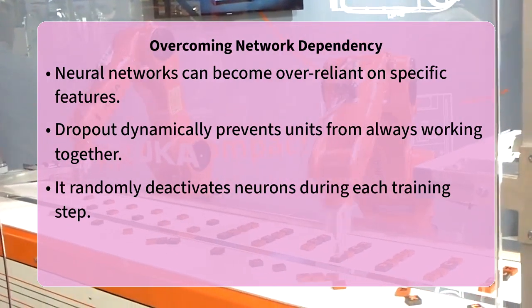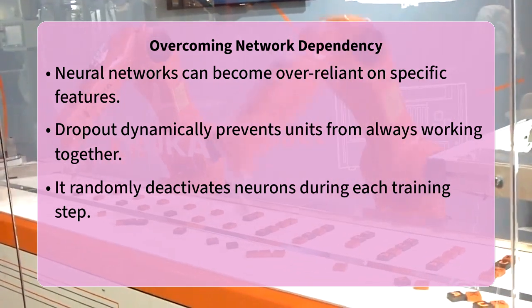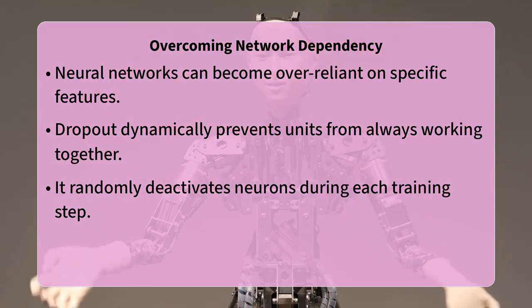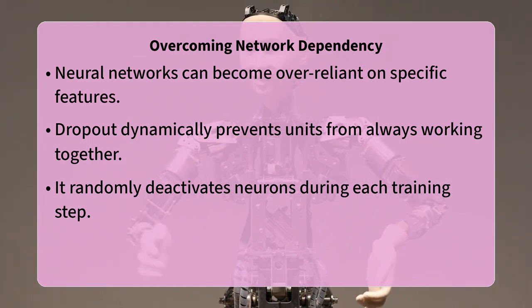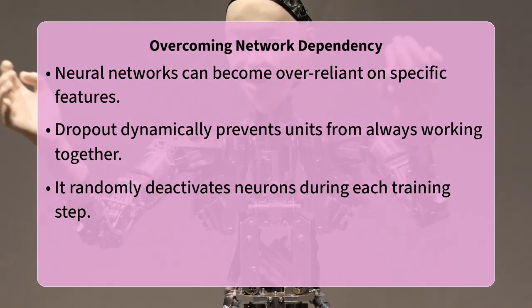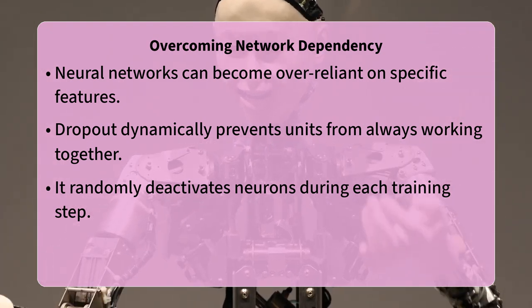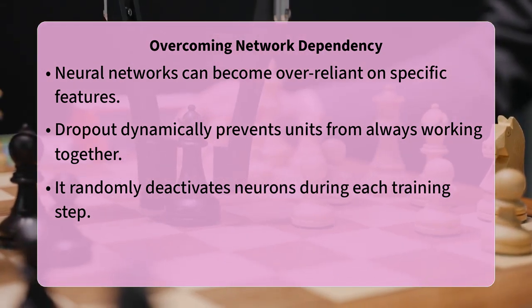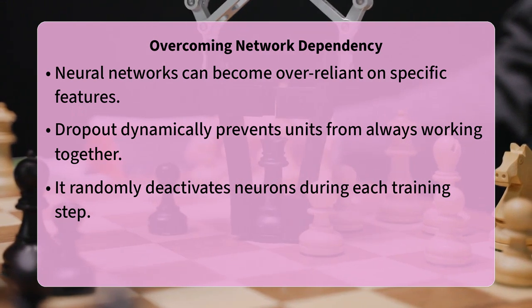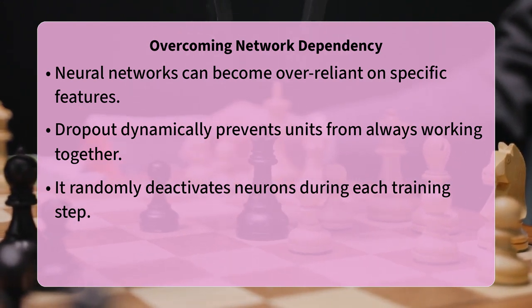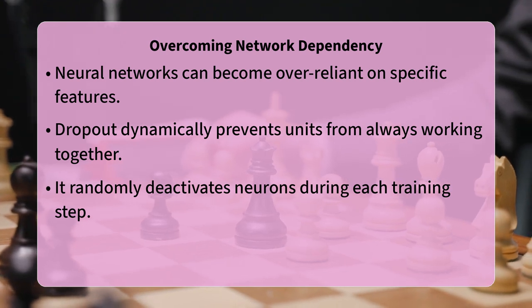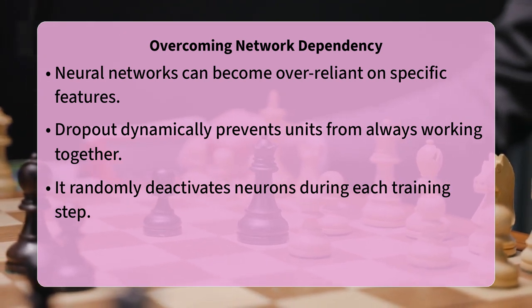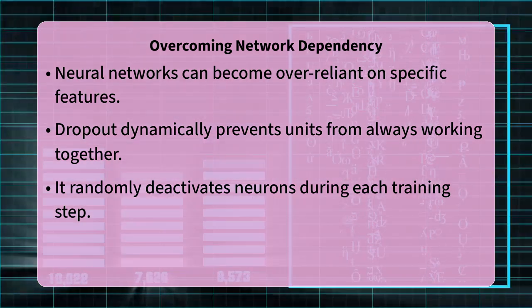Imagine a team where some members become so dependent on each other that, if one person is absent, the whole team struggles to perform. This exact challenge can arise in neural networks, where certain neurons or features might become overly reliant on others. This over-reliance leads to a lack of robustness, especially when the network encounters new, unfamiliar data. It is a common problem in deep learning that can hinder a model's ability to generalize effectively.